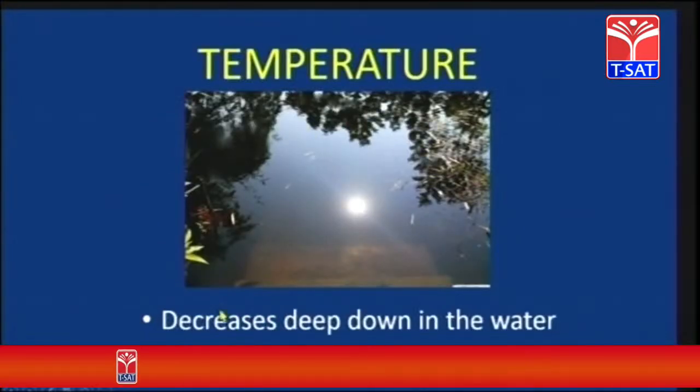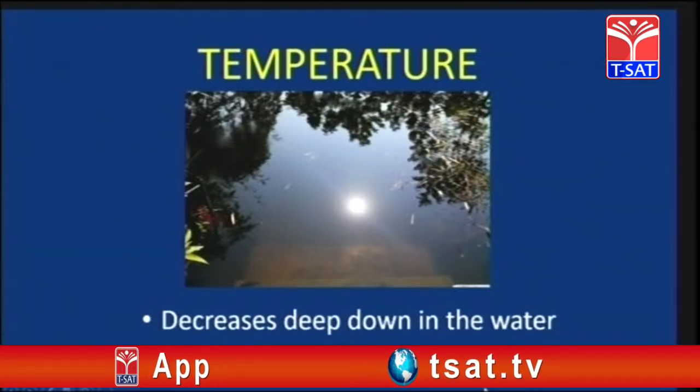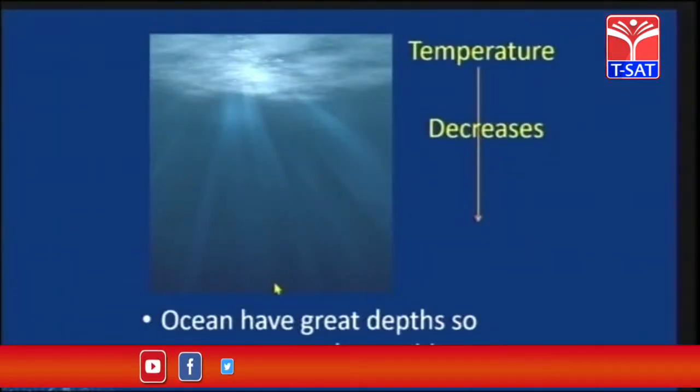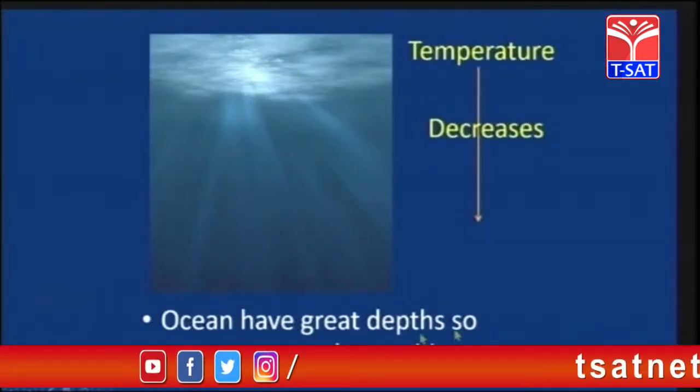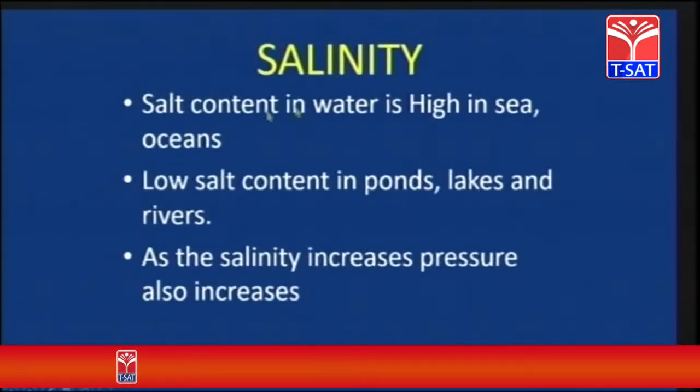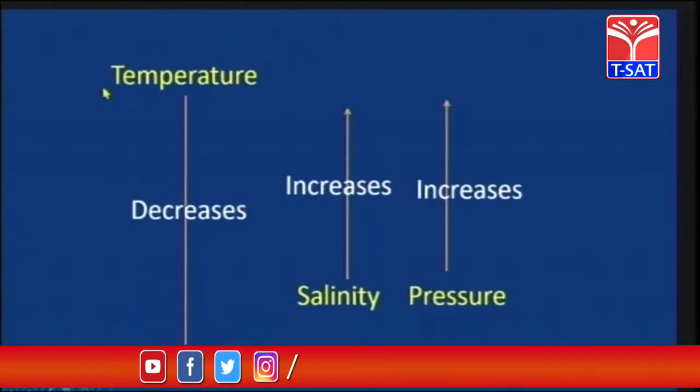Temperature, children, decreases deep down in the water, depending on the sunlight penetration. So the temperature decreases as we go deep down. Oceans have great depths, so penetration isn't possible. Salinity, the salt content in water, is high in seas and oceans, and low in ponds, lakes and rivers. As the depth increases, pressure also increases. Children, you can see here temperature decreases, salinity increases and the pressure also increases.